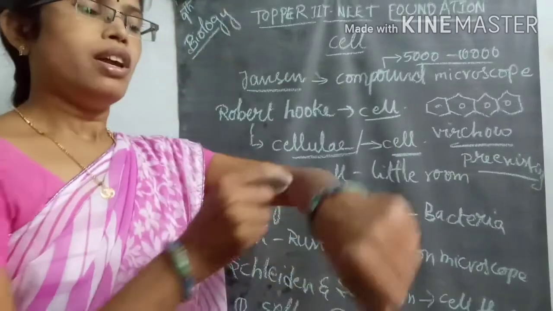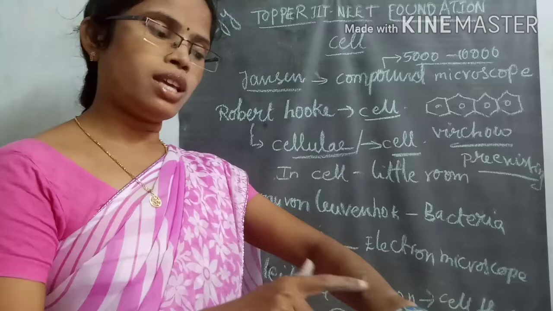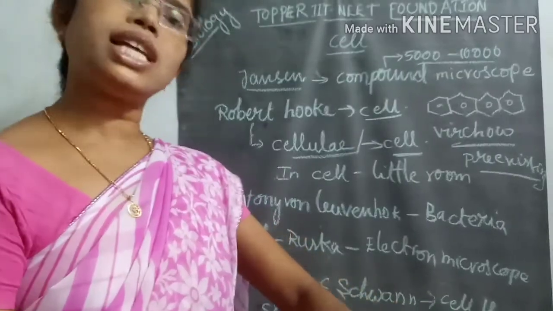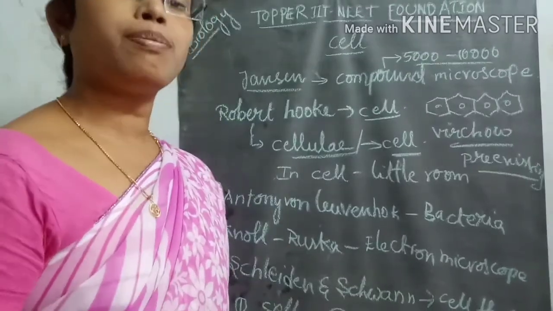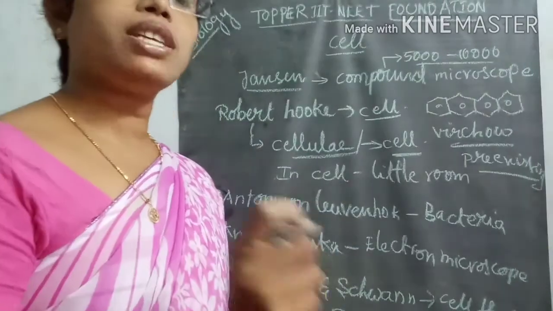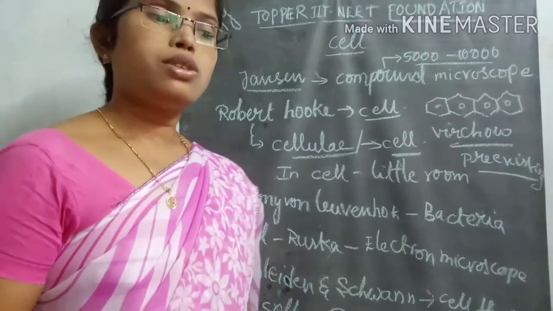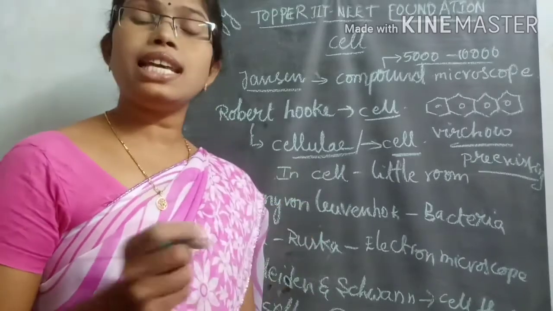For example, if any damage occurs on our body, old cells around that part undergo division and produce new cells. This is called the cell lineage theory.